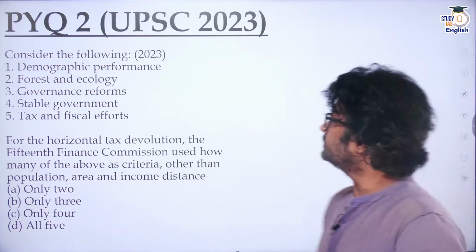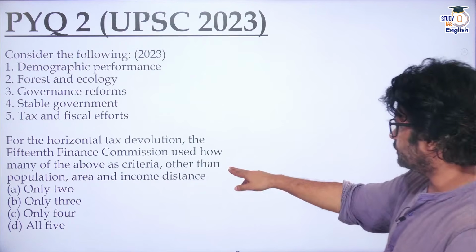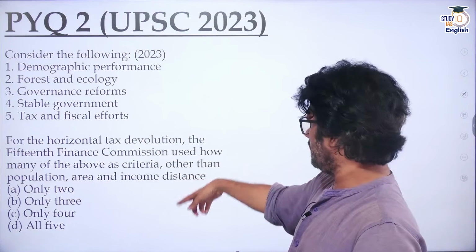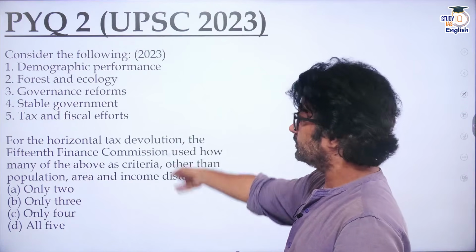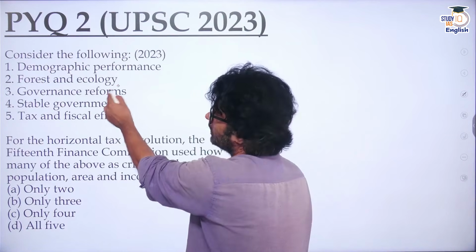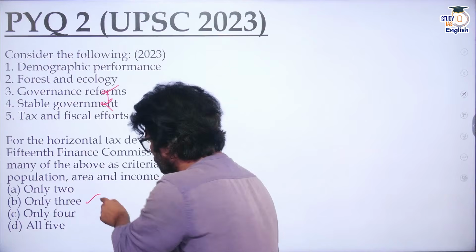PYQ2. Hope you can see it. Consider the following 5 criteria for the horizontal tax devolution. 15th Finance Commission used how many of the above? Apart from population, area and income distance, I have just shown you the 15th Finance Commission recommendation. There is no governance reform there. There is no stable government there. Other 3 are there. So the answer is B, only 3.